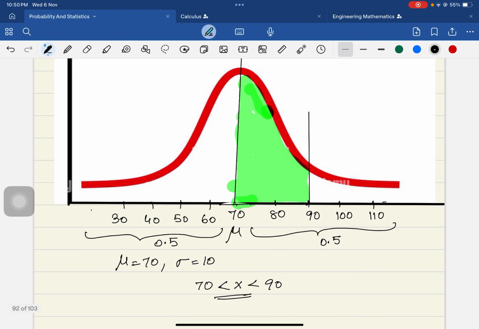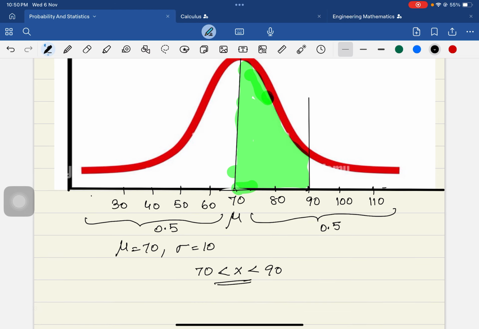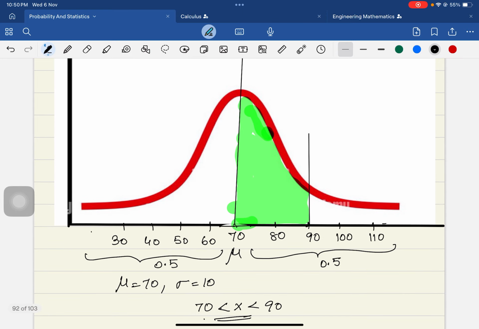Now we wanted to find out how much area is being occupied between 70 and 90. Look at this question. What I told you is 70 and 90. Sigma is 10, as I told. So can we equate this 90 as 70 plus 2 sigma? Correct? And what is 70 minus 2 sigma? 70 minus 2 sigma is 50.